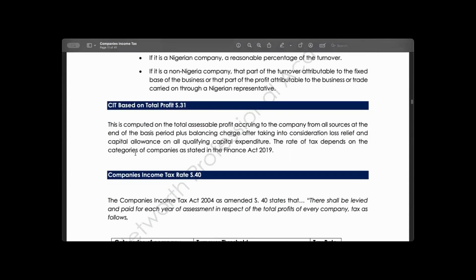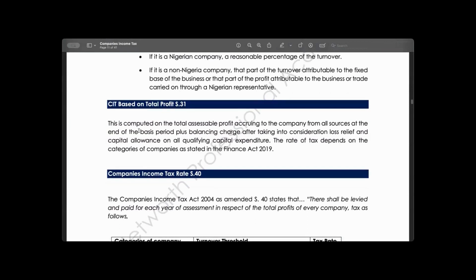In the last class too, we introduced companies income tax payments on profits. We said companies usually have profits, and these companies shall be subject to tax on the profits they have made.